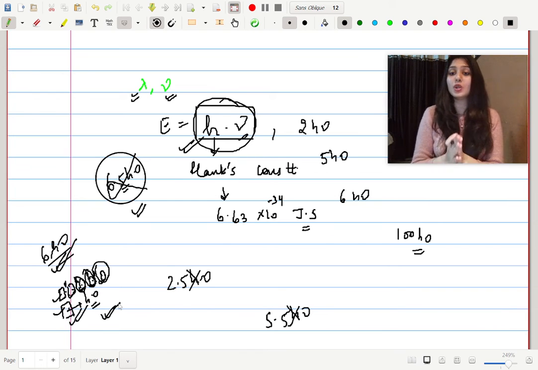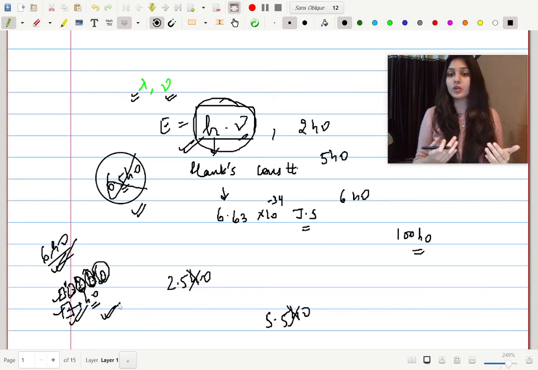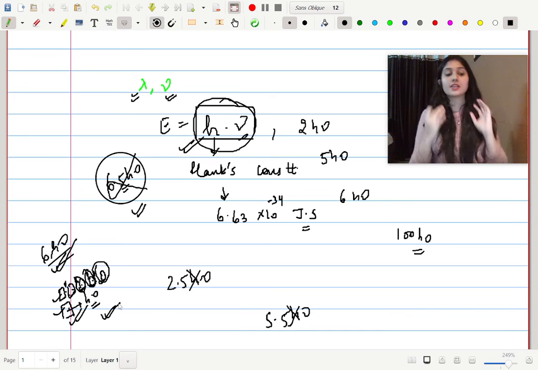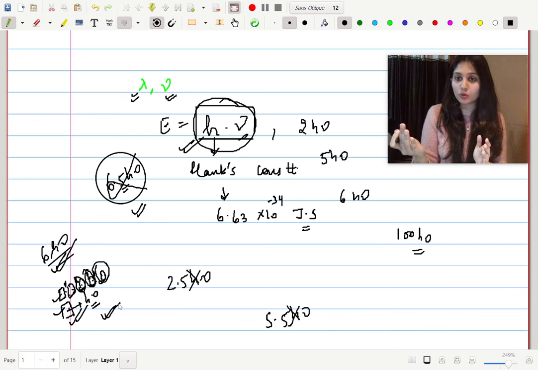So I hope the meaning of this term quantization is clear to you, where we just assume, not assume, it was actually discovered that light has a certain basic energy. And of course there are a lot of different kinds of electromagnetic radiation that are possible. If we talk about the visible region, they will have a certain wavelength and frequency. If we talk about the gamma region, they will have a certain frequency and a certain wavelength. So the basic energy will be different for all, है ना.